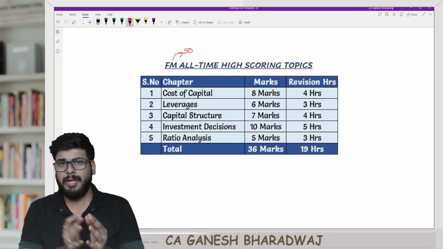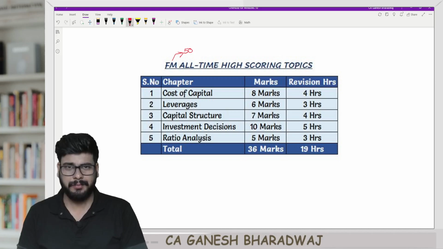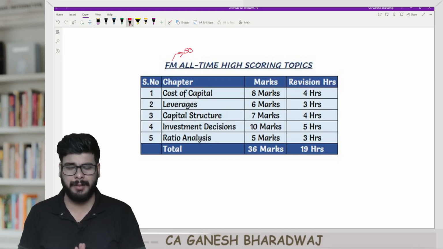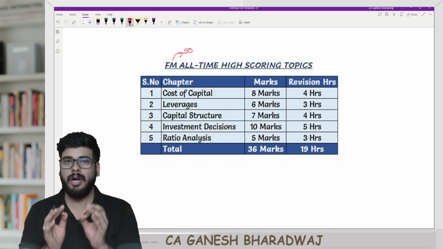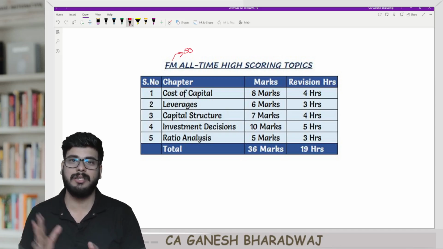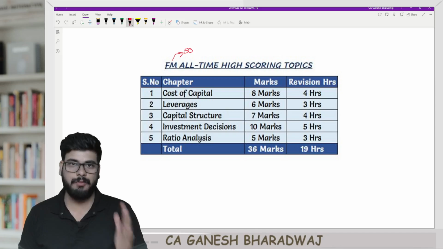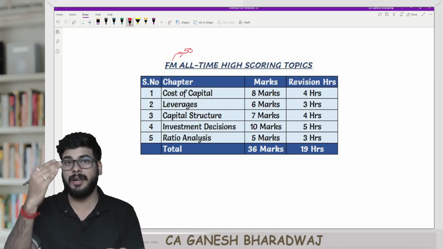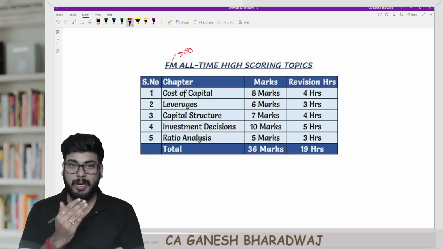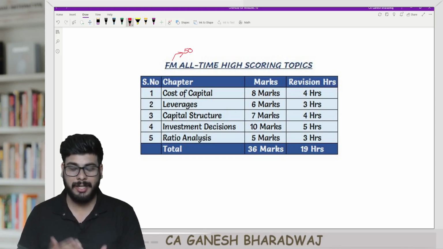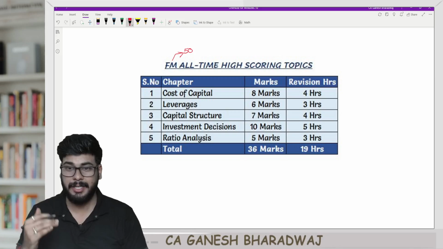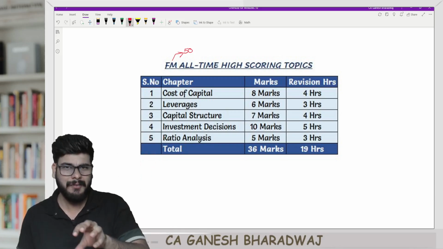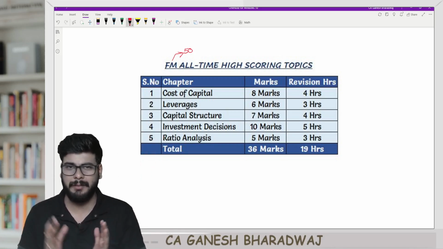Now, what do you mean by deep revision? Basically, in any paper, be it your theory papers or your practical paper, what is not revised is as good as not studied, right? So you need to make sure that the final leg of your preparation concludes with the right revision. And when you are revising, you need to make sure that it is prioritized, with the all-time high scoring topics first, and then if you have time, you can focus on the remaining topics.